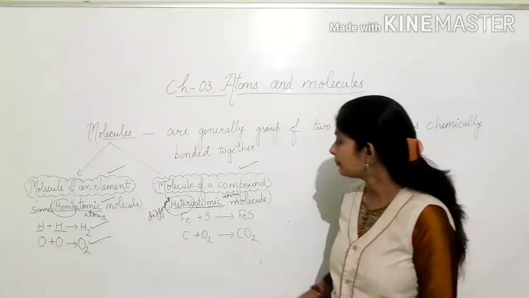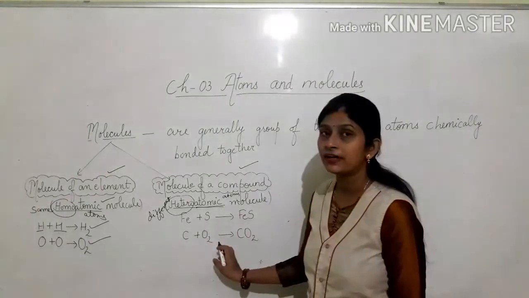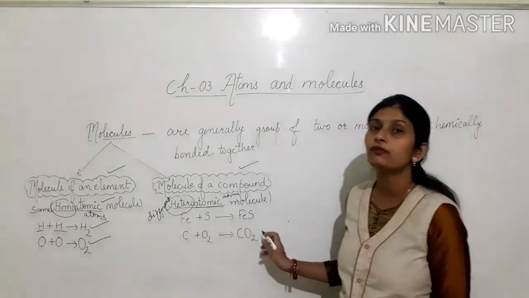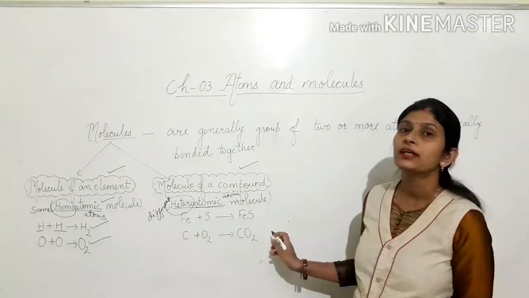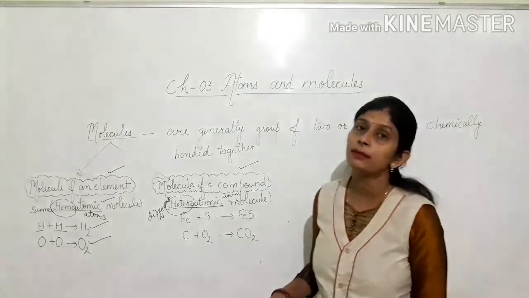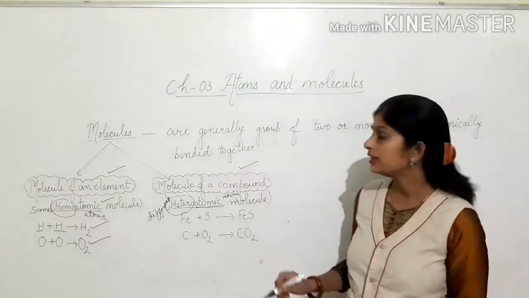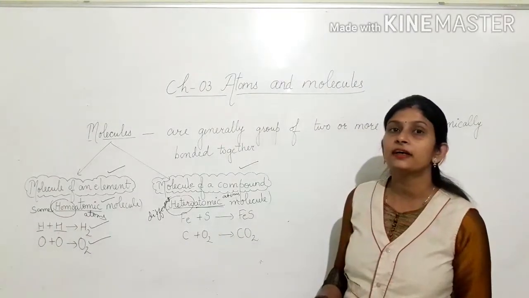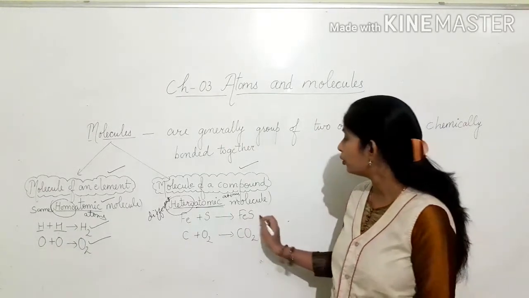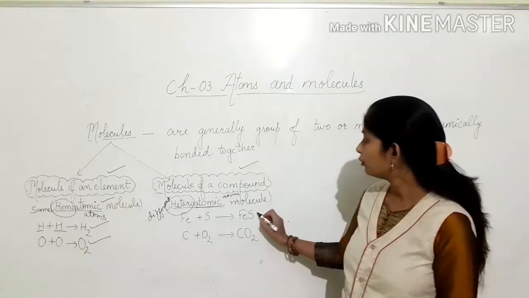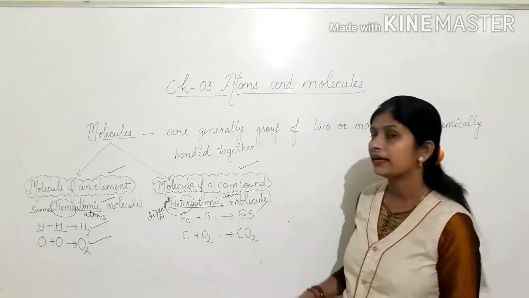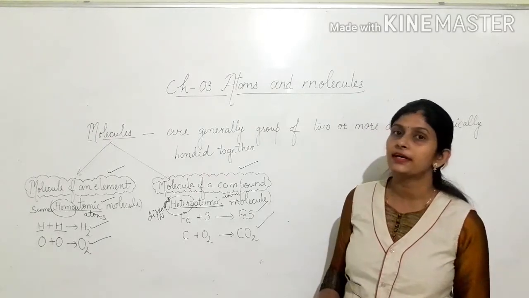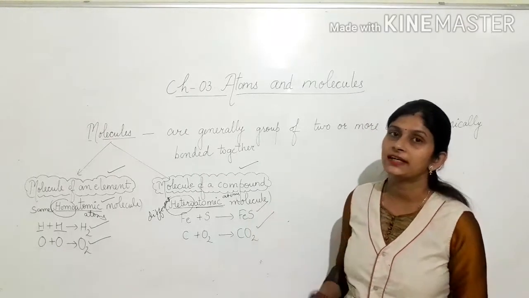In another example, different types of atoms like carbon and oxygen atoms combined together to form a molecule of a compound, that is molecule of carbon dioxide. So here different types of atoms combine together with a chemical bond to form a molecule of a compound.